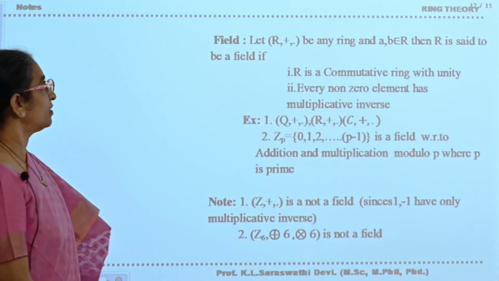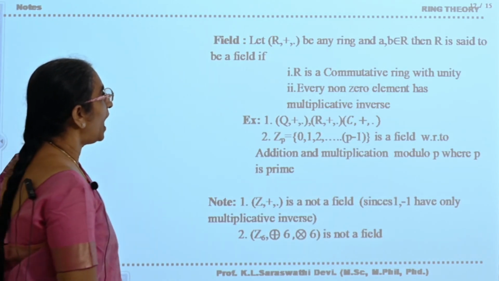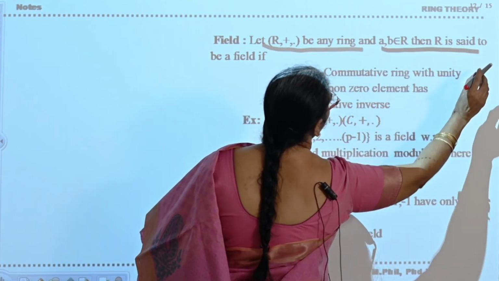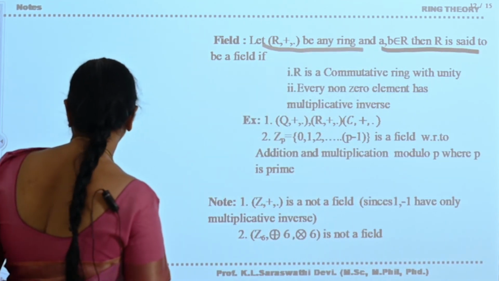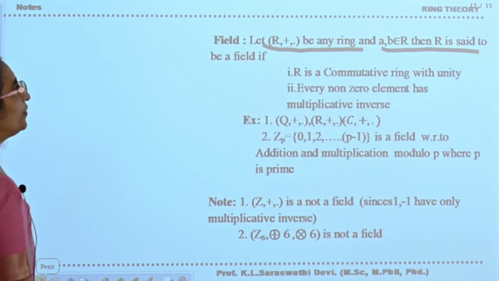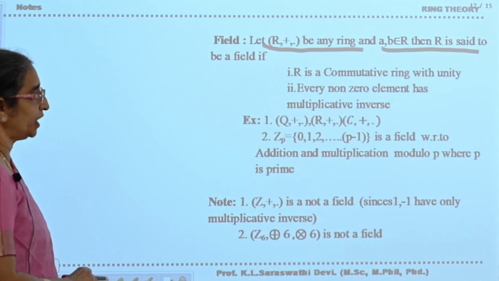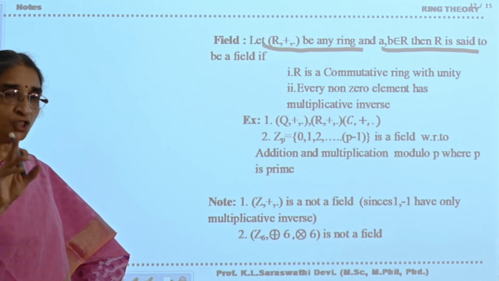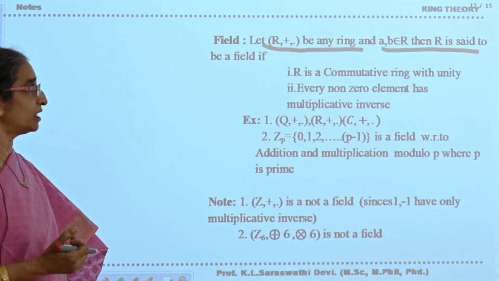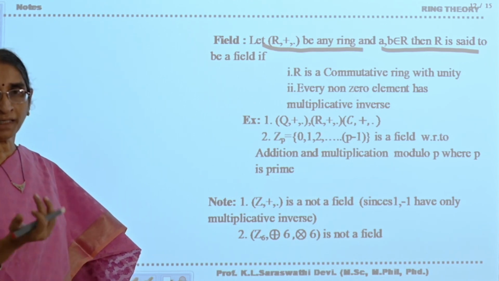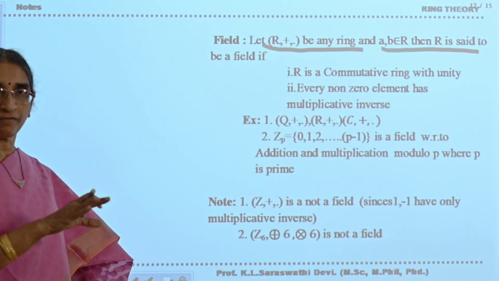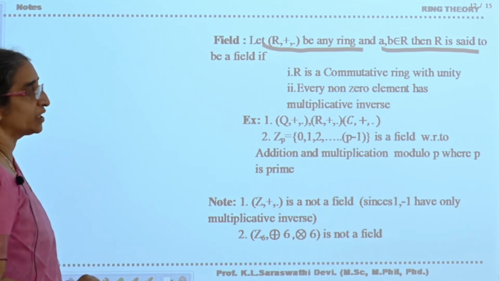Okay. Now coming to the field, let (R, +, ·) be any ring and A, B belong to R, then R is said to be a field if it is a commutative ring with unity and every non-zero element has a multiplicative inverse. Now see here, what is the difference between a domain and a field? Integral domain means without 0 divisors. Both are commutative rings with unity.